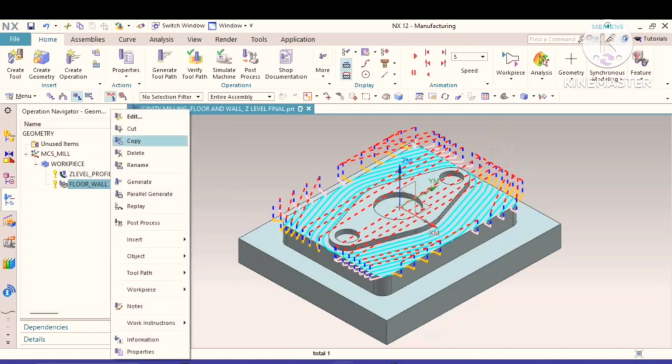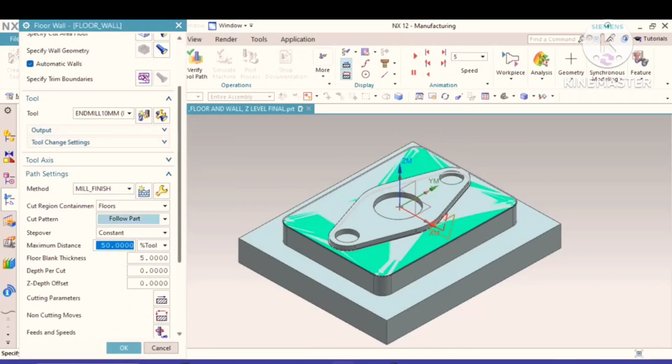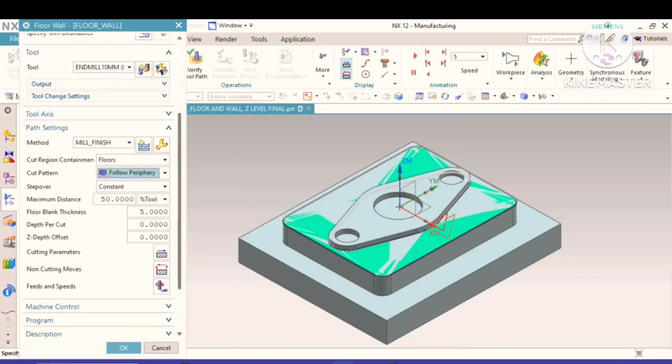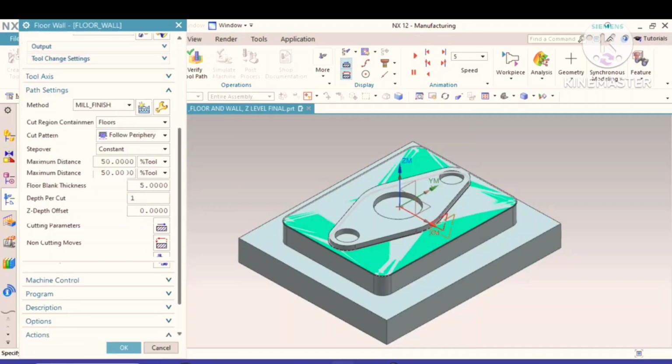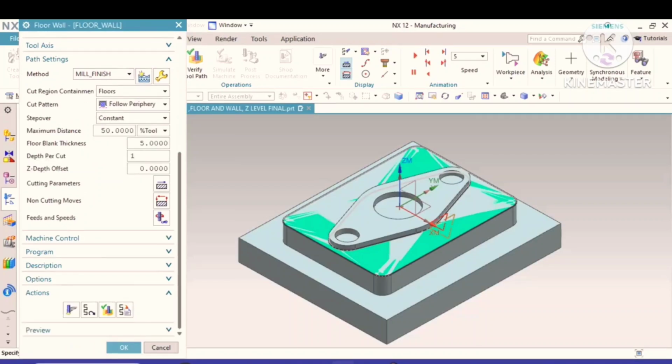We can go and edit it. We can use follow periphery. We can check it. That thickness is 5 mm. We have to go and put 1 mm. We cannot take 5 mm directly with N mill HSS dia 10 mm. The cutter will be broken.